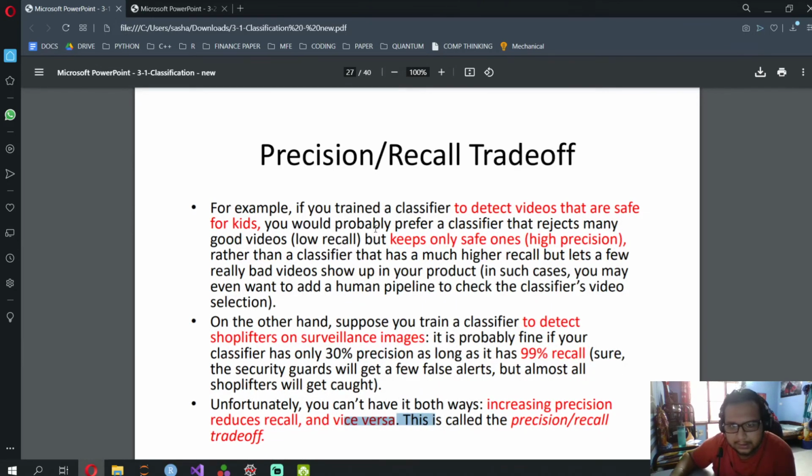Let's see this example that rejects many good videos. In YouTube, you want to make sure that there are age restricted videos and non-age restricted videos. It's fine if you put some non-age restricted videos under age restricted videos, but you shouldn't put an age restricted video in non-age restricted videos.